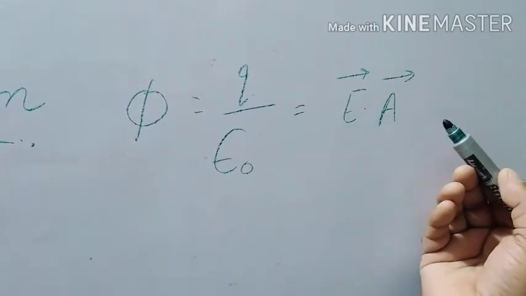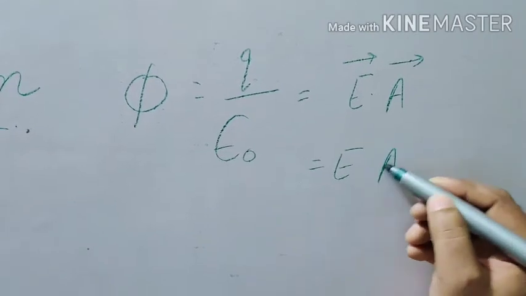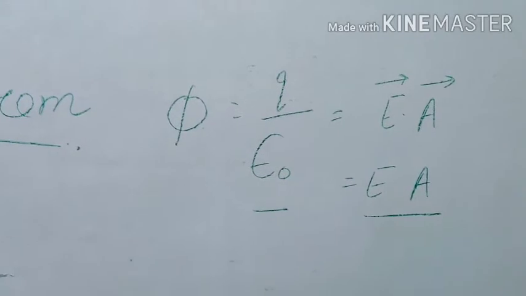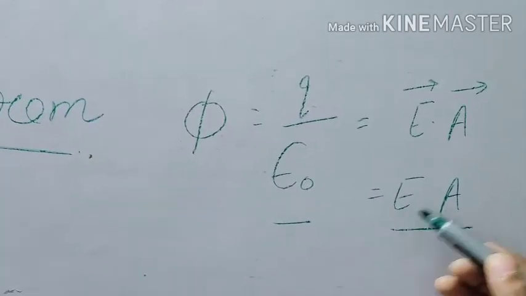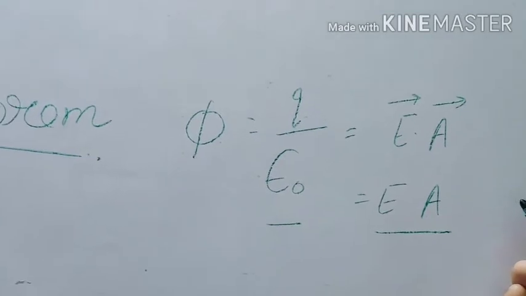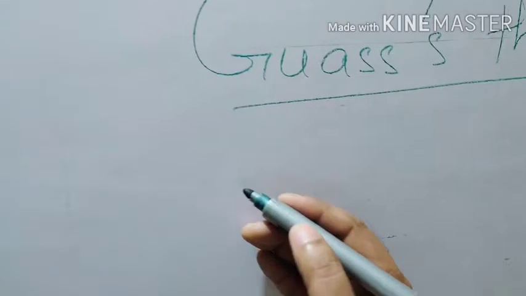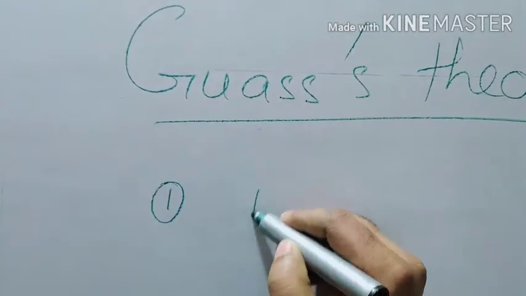If theta is 0 degree, then its value is maximum, then we will say EA. So simply I am going to use Q by epsilon naught equal to E into A. Most probably I will use theta equal to 0, because cos 0 is 1. So Gauss theorem is applicable for finding the electric field due to point charge.